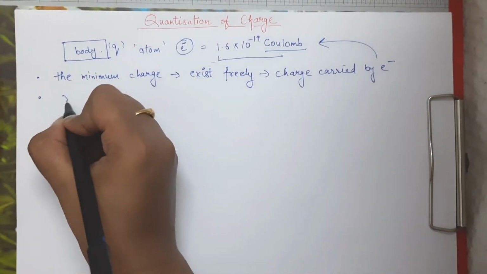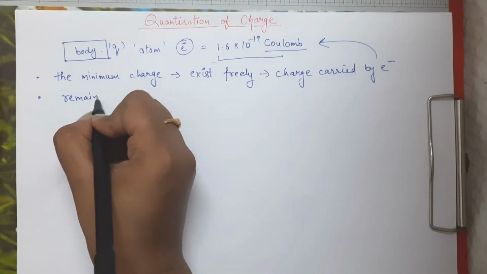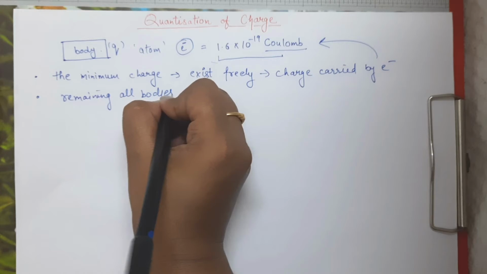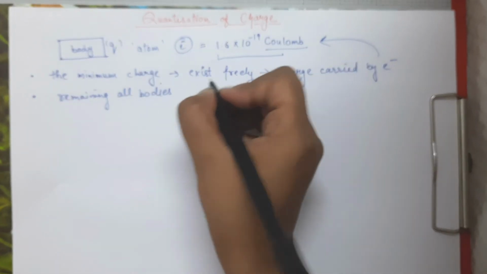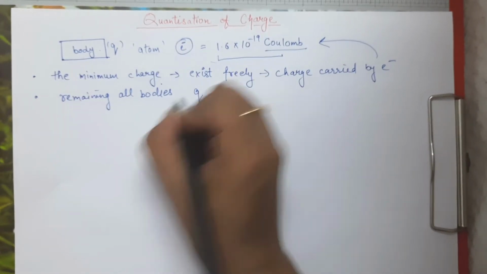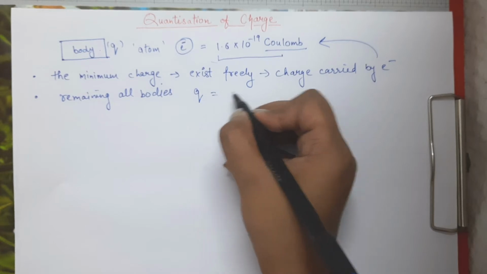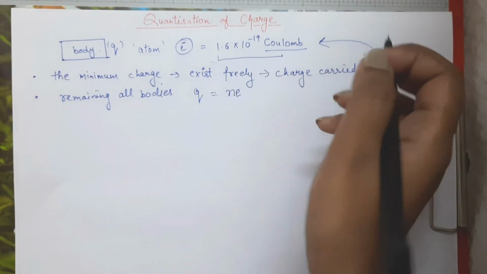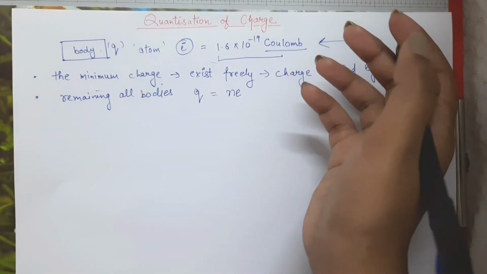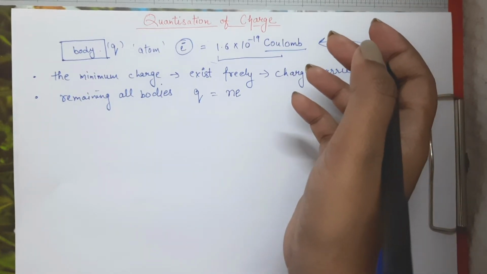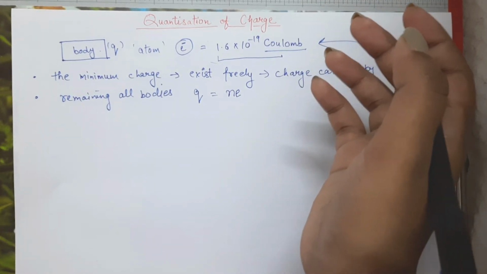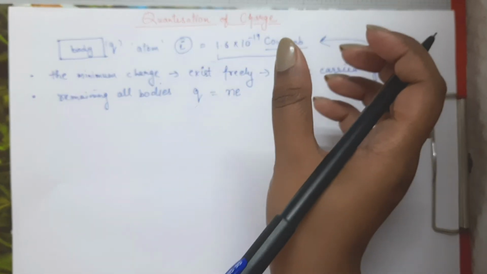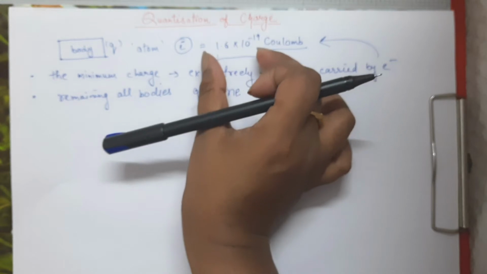And all the remaining bodies which are carrying charge, suppose they have some value of charge equal to q. The value of this q will be an integral multiple of this e, this particular charge. So if we want to say that a particular body has some amount of charge, that amount of charge q will be an integral multiple of this value.